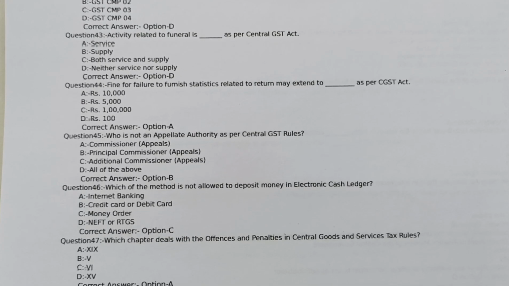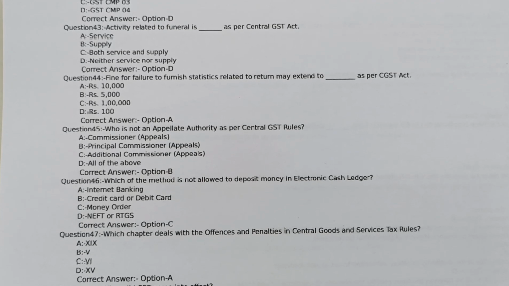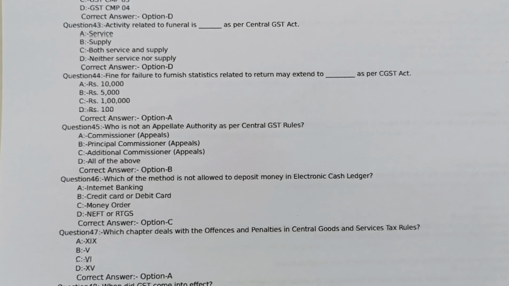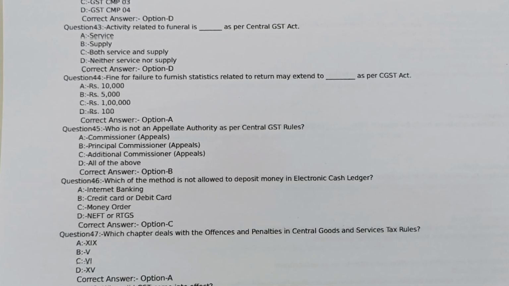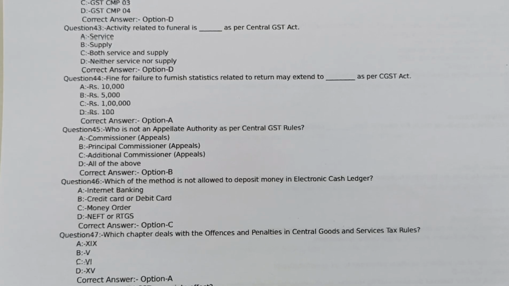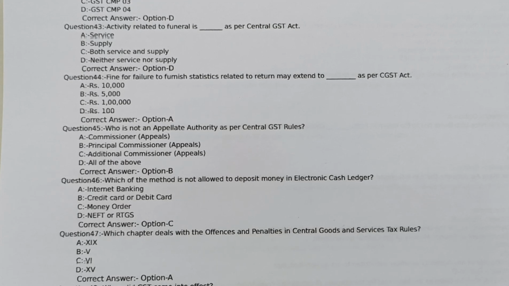Question number 43. Activity related to funeral is dash as per Central GST Act. Option A, service. Option B, supply. Option C, both service and supply. Option D, neither service nor supply. Correct answer option D, neither service nor supply.